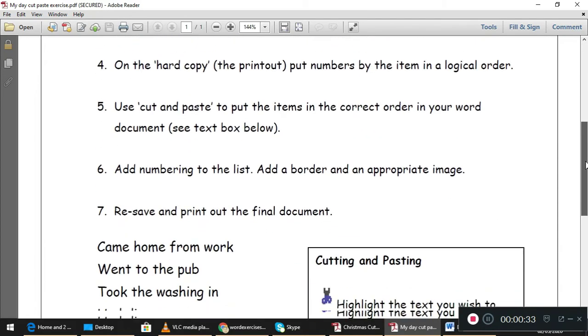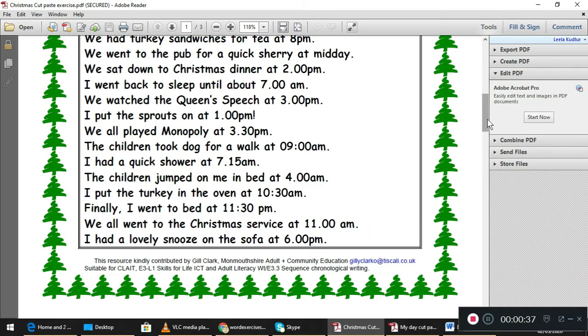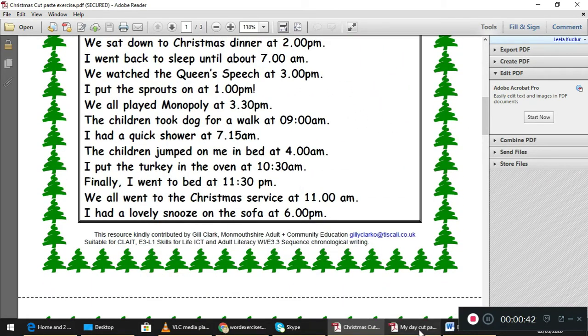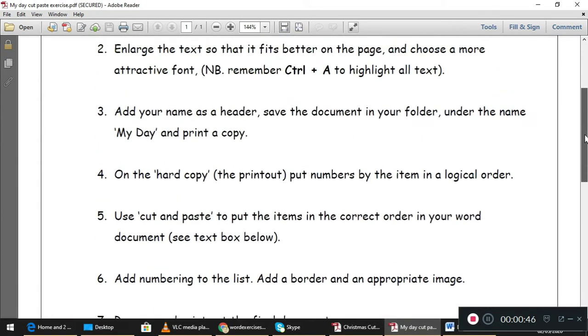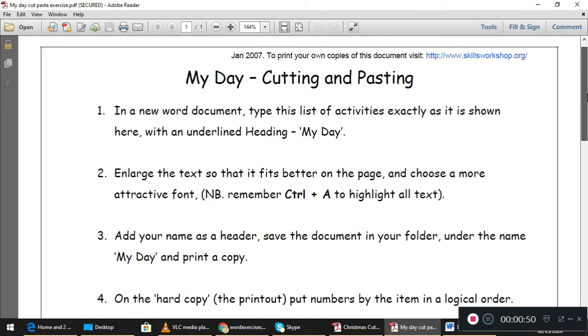The second task is Christmas Day, cut and paste, arranging it in the order. Let me explain the first task step by step, and I will leave Christmas Day for you to do on your own.